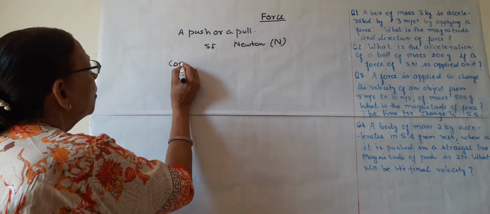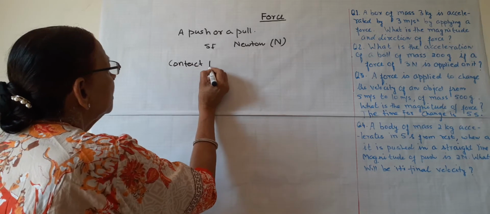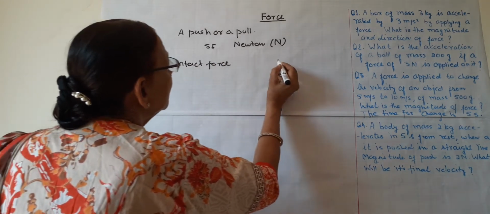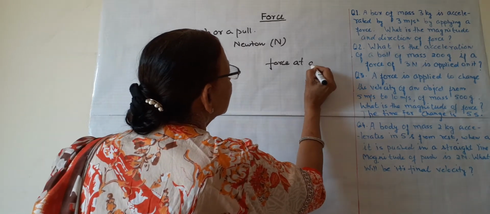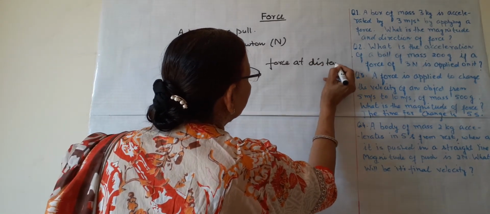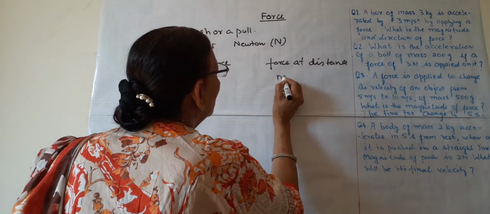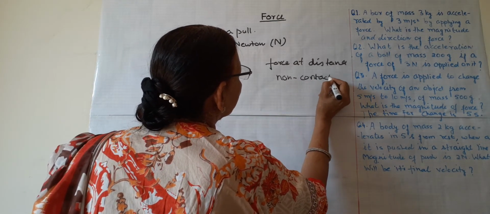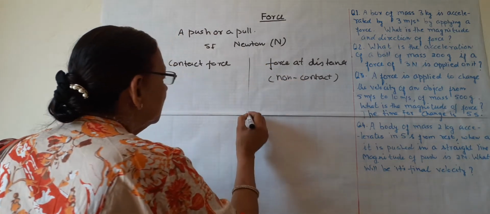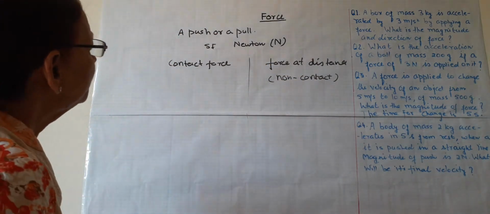One is contact force and the other is force at distance, or we can call it a non-contact force. So these are two types of force.